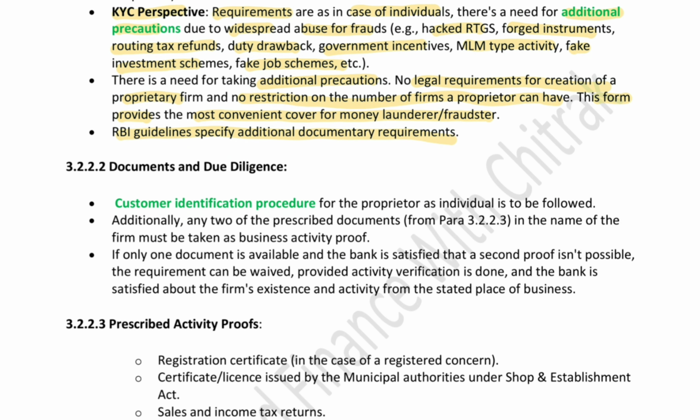Now, what are the documents and due diligences? Customer identification procedure for the proprietor as an individual is to be followed. Additionally, 2 prescribed documents in the name of the firm must be taken as business activity proof. What are the documents? Like I said, a trade certificate and the ITR of the proprietor. If only one document is available and the bank is satisfied that a second proof isn't possible, then the requirement can be waived, provided activity verification is done and the bank is satisfied about the firm's existence and activity from the stated place of business.